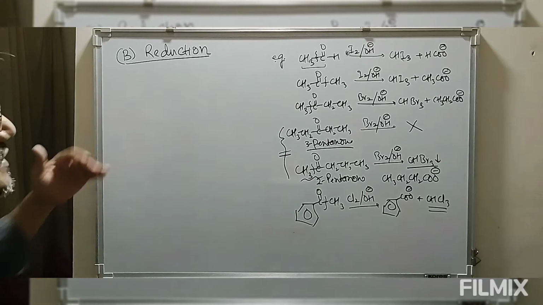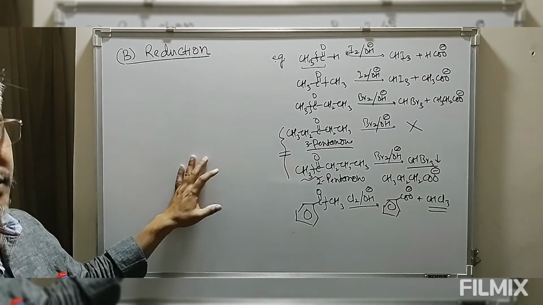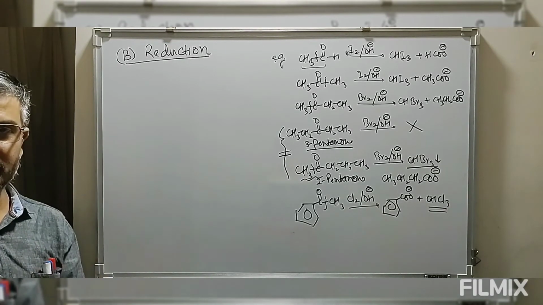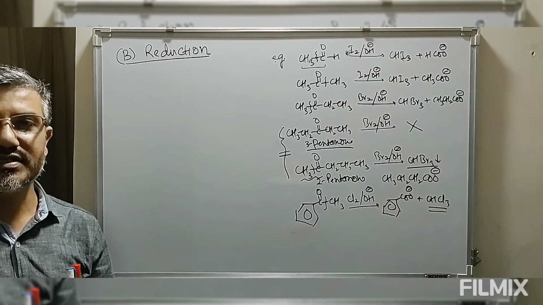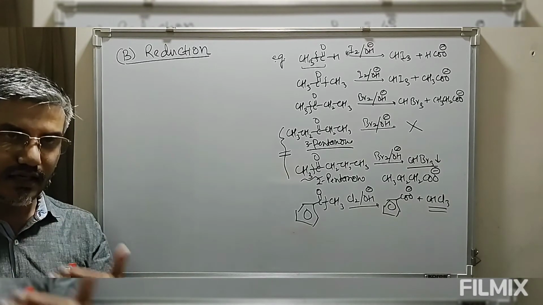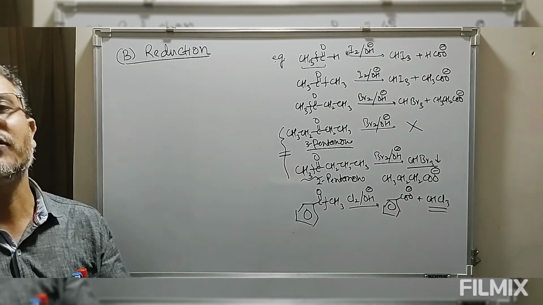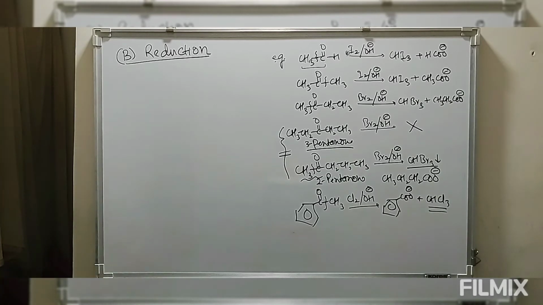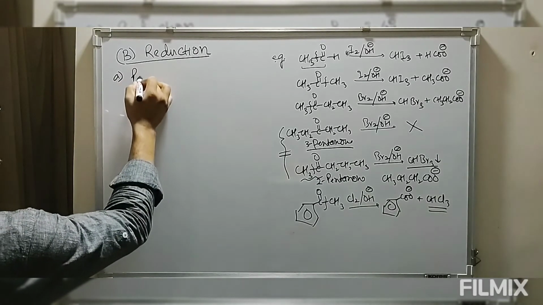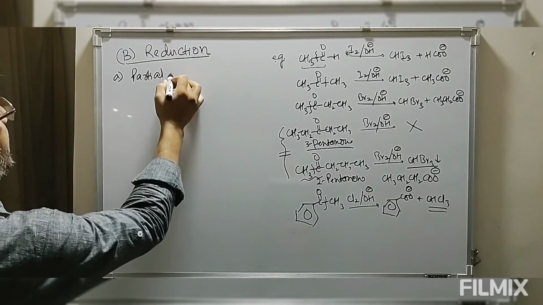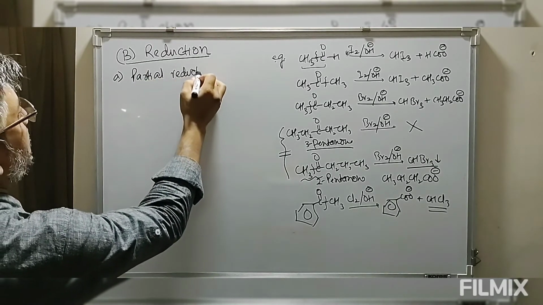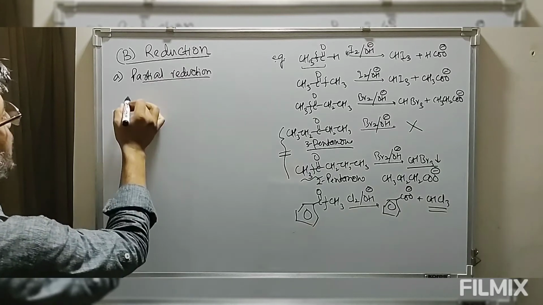After this oxidation reaction, we take up reduction reactions. Aldehydes and ketones can also be reduced. When aldehydes and ketones are reduced, we get either hydrocarbons or alcohols. First take up partial reduction of aldehydes and ketones.